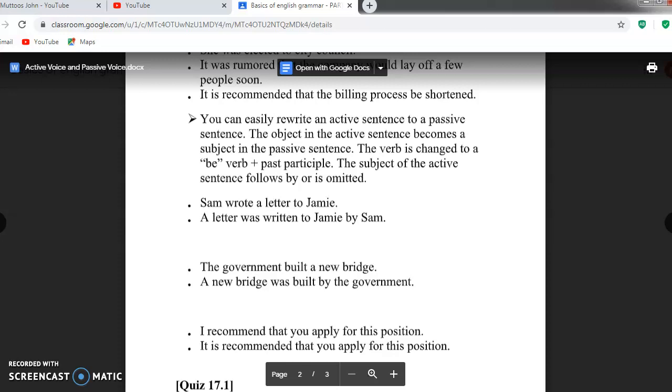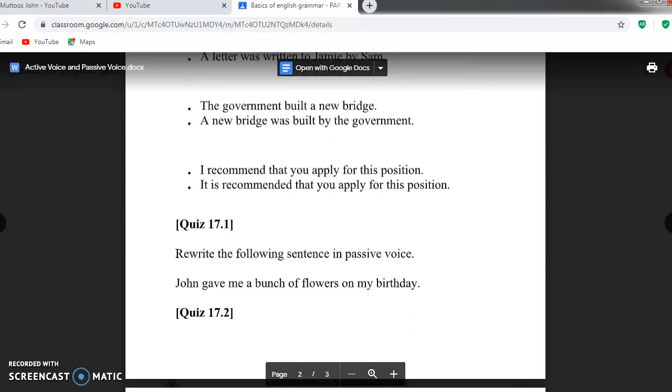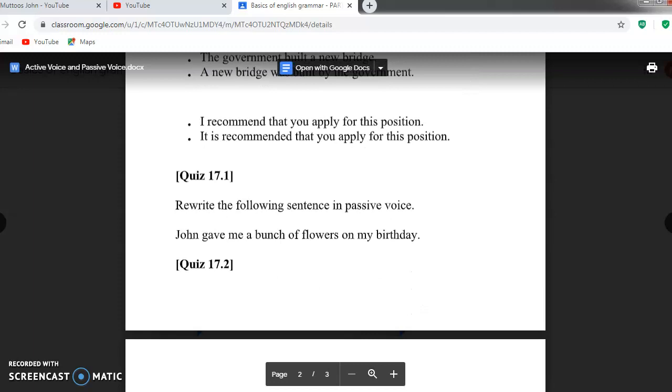The government built a new bridge. That is the active sentence. You want to change it to the passive sentence, that is, a new bridge was built by the government. Next example, I recommend that you apply for this position. So it is recommended that you apply for this position.